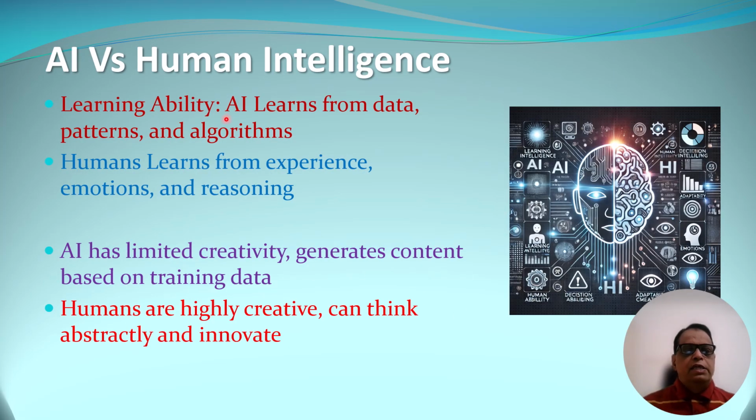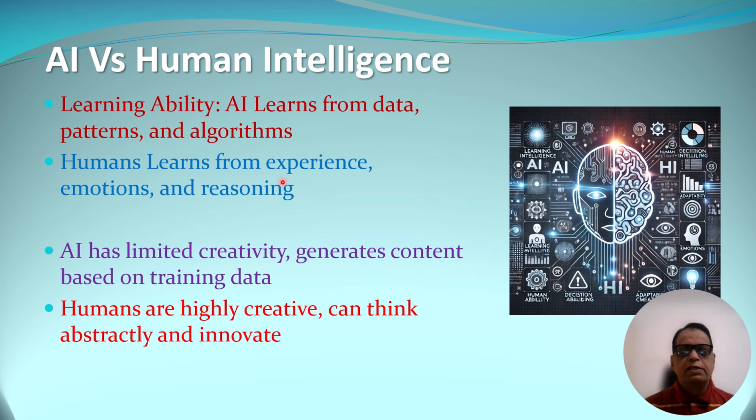So as I said, AI also learns, but it learns from the data. And this learning is called machine learning. AI learns from the data, it can learn from patterns, and it can learn from algorithms. So whenever we want to create an AI, we need to make use of data, patterns, and algorithms. But for humans, it is not like that.